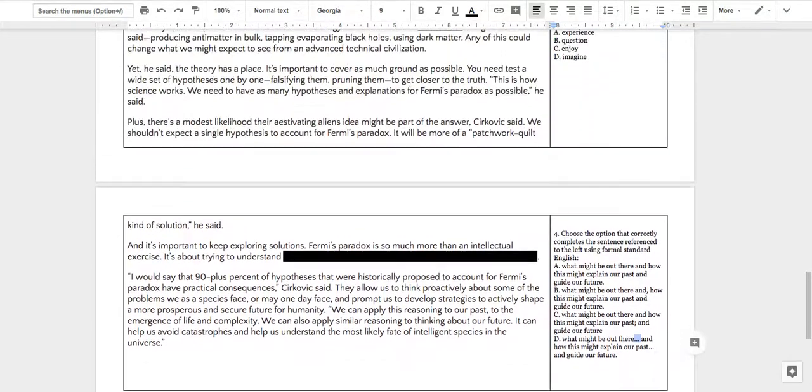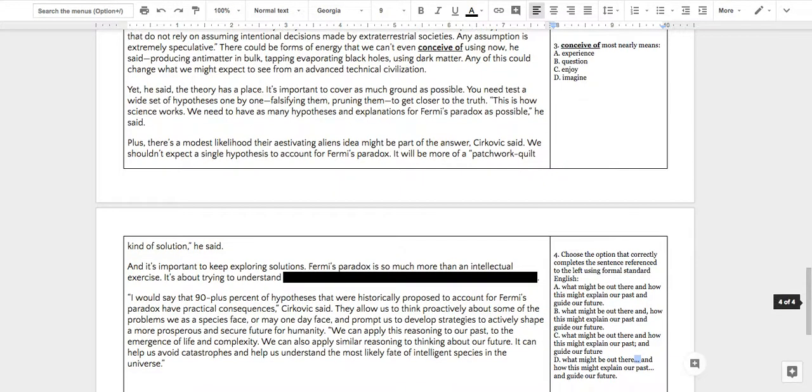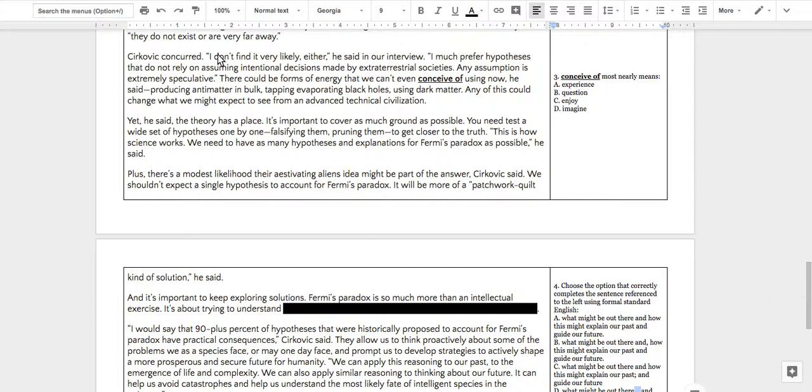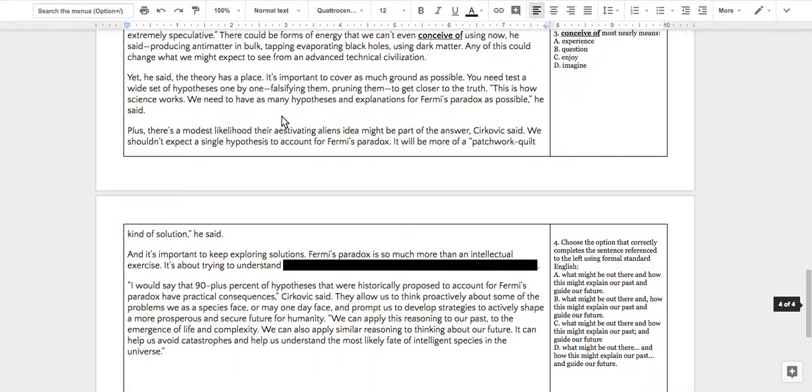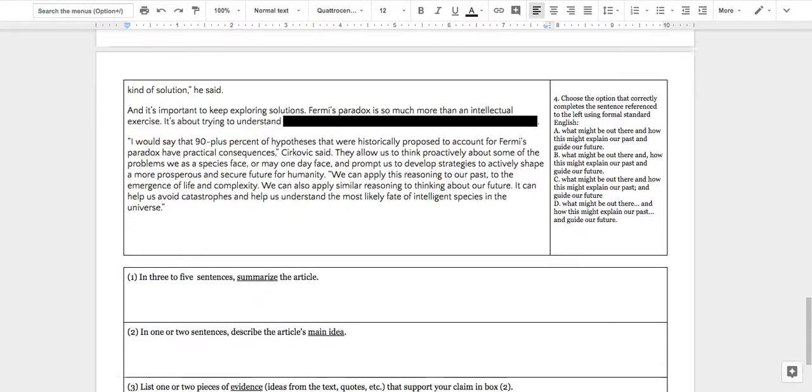The one thing I would add to the summary is that scientists don't know if this is true, and some scientists, including the ones they've interviewed, think that it's probably not true. You can see this line here. I don't find it very likely either. He thinks it's more likely they're just far away or something else.